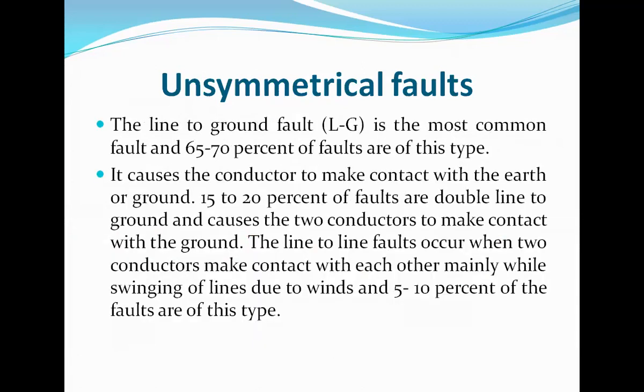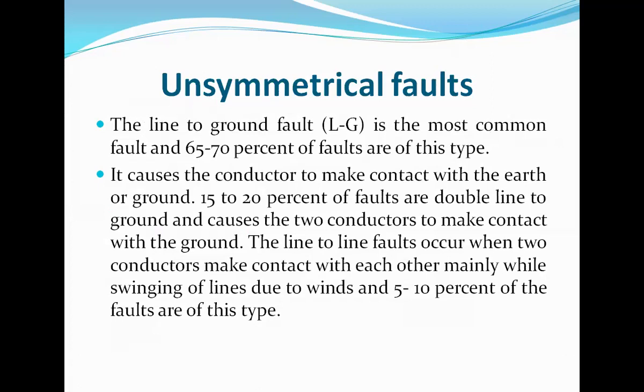Now, for symmetrical faults it was 2 to 5%, but the line to ground fault is the most common fault. If you search, you will find that the maximum faults which occur in the electrical power system are line to ground faults. 65 to 70% of the faults are of this type. So you have to remember the percentage. It's very significant. The number is 65 to 70%.